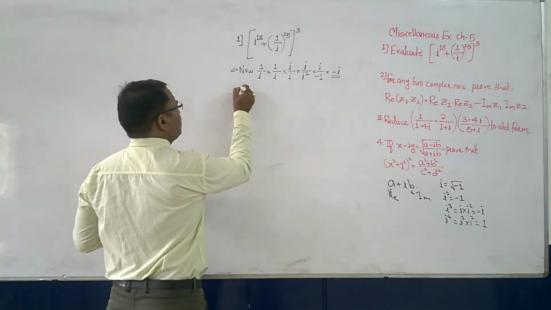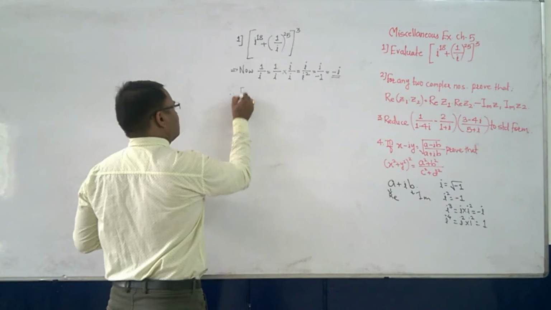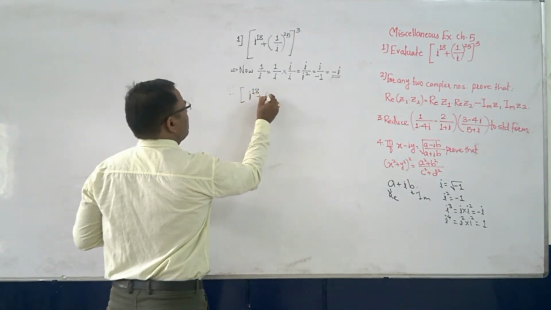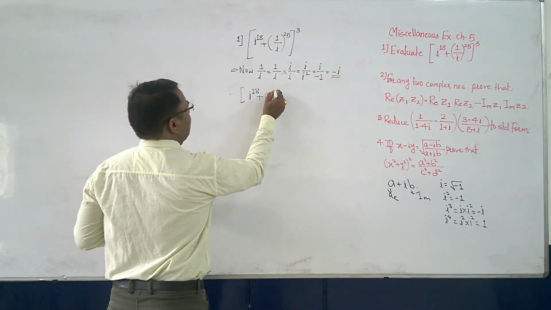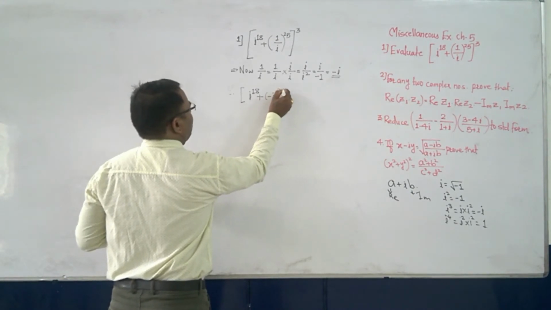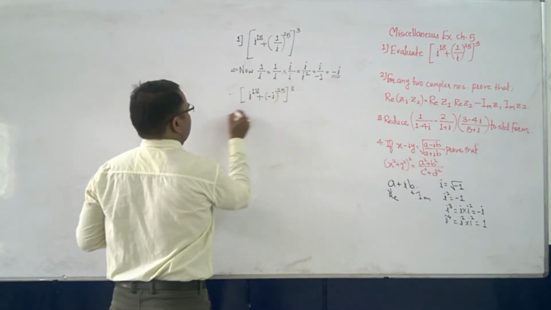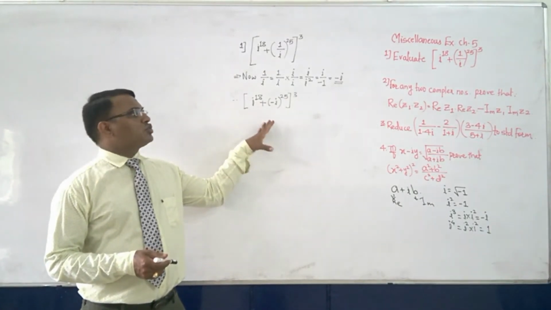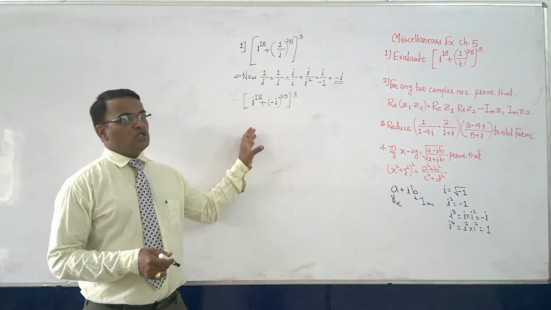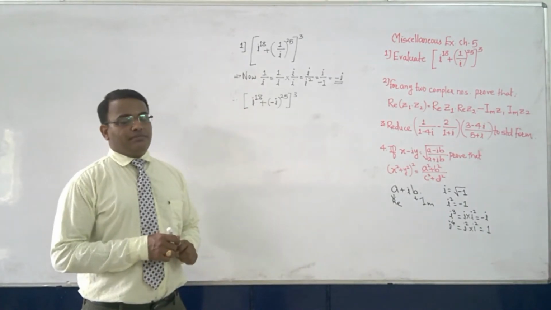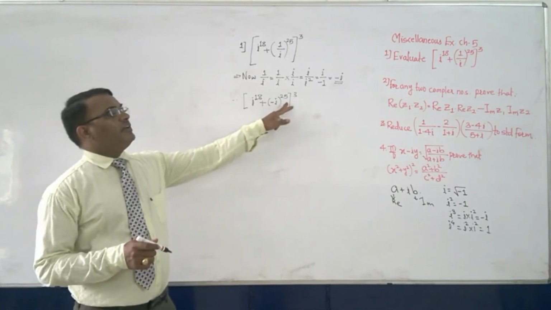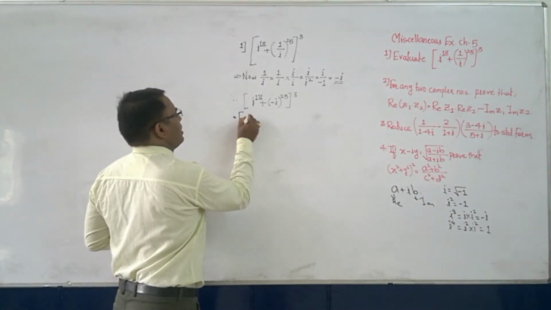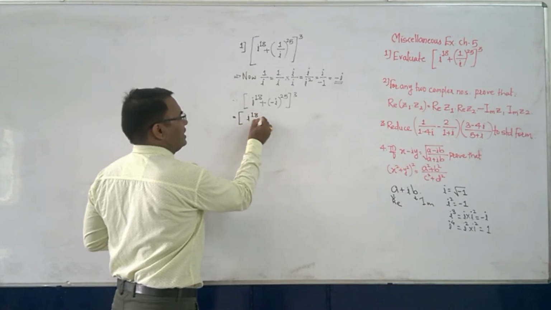So the sum becomes i raised to 18 plus minus i raised to 25, the whole raised to 3. Now here we want the power of i to be in the form of an even number only, and here we have 25. So i raised to 18 is fine for us.